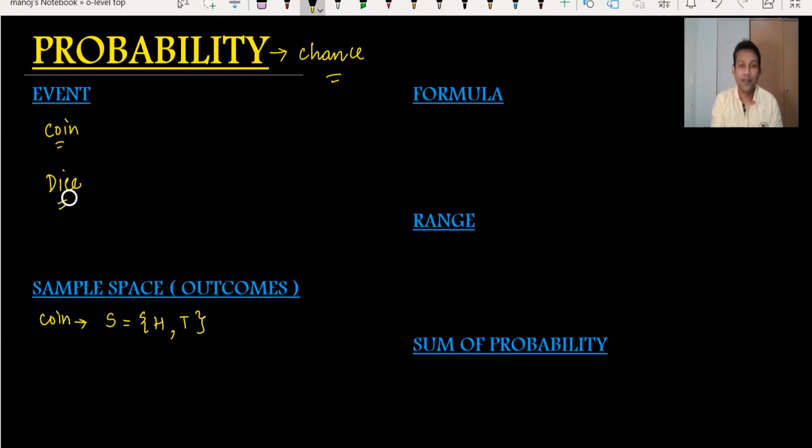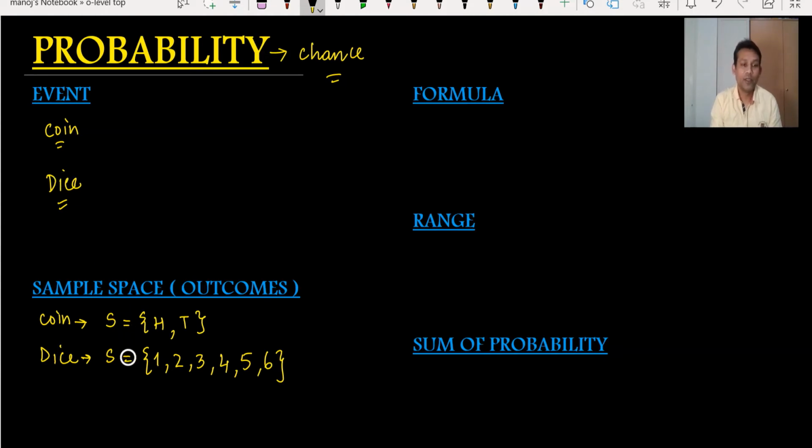When we're talking about a dice, we have 6 sides and all sides should be equal. It means a fair, unbiased die. Fair means that when I make the sample space of a die, when you just throw a dice, it can be 1, 2, 3, 4, 5, or number 6. There are 6 possibilities in a dice and 2 possibilities in a coin. So the coin is your event, and the sample space, or the outcomes, we normally write with S.